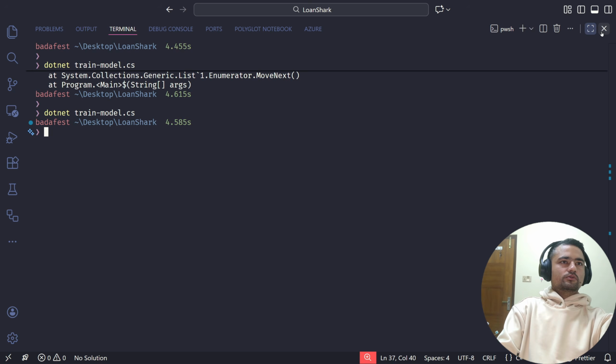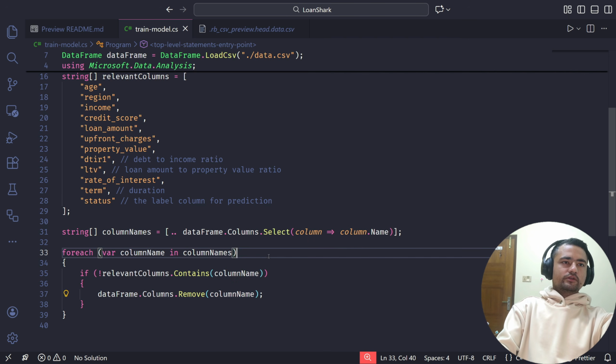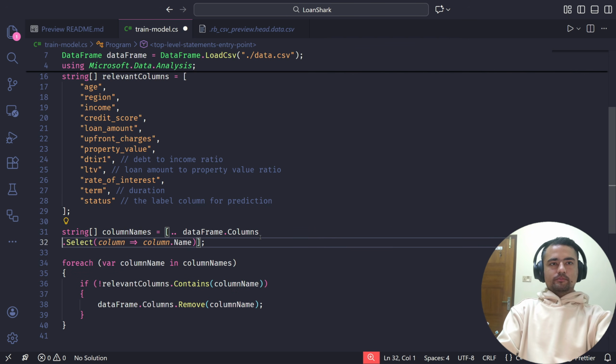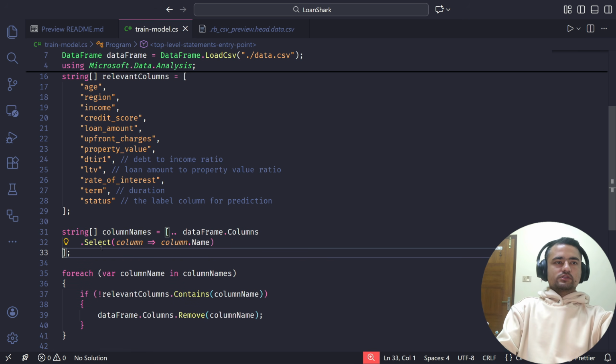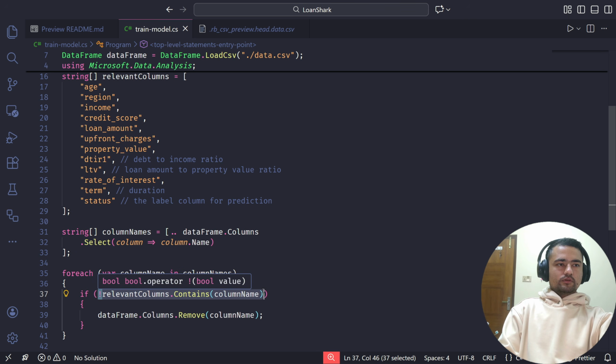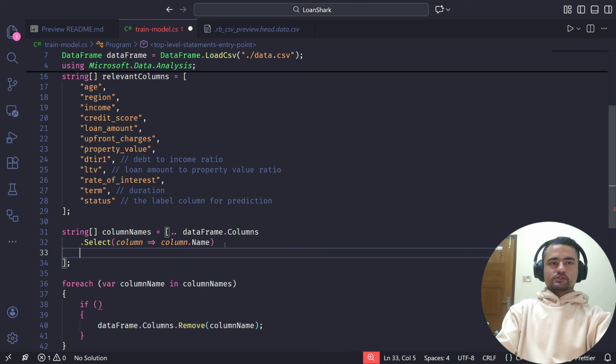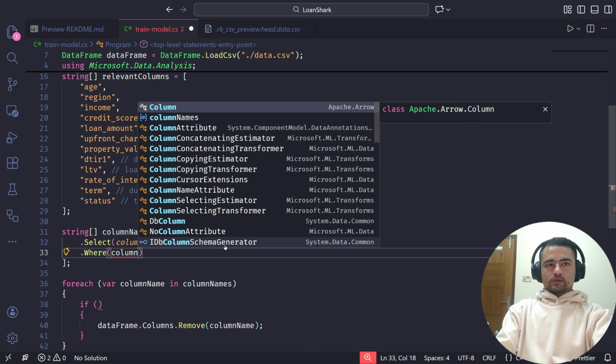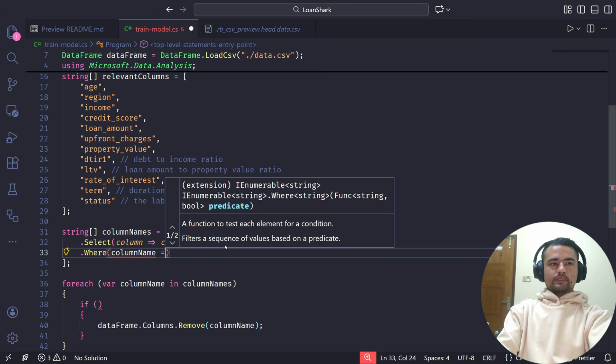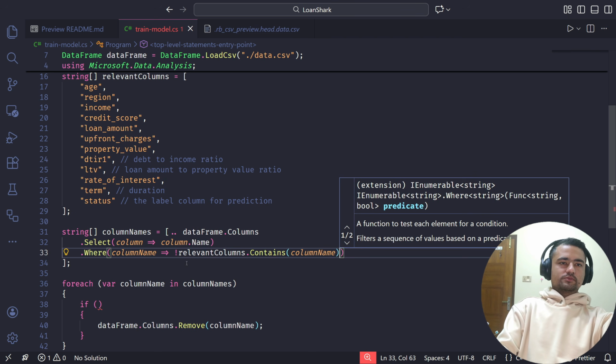Okay, so the code executes without any error. I'm actually going to make some additional changes here. So instead of just selecting the column name, I'm going to move this filter here, and I'm going to add a where query. I'll just say column name, and I'll just paste it here.